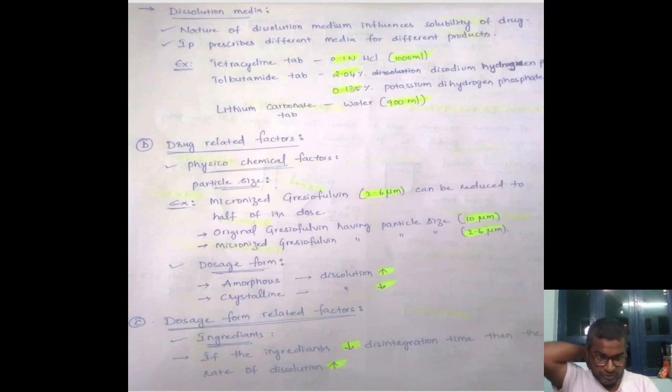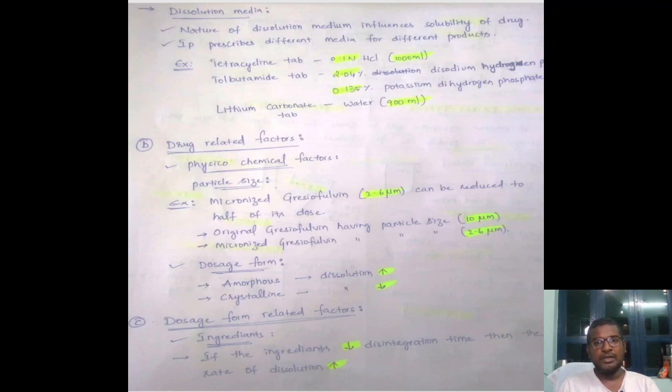And the next one is dosage form related factors. Here the dosage form related factors pertain to the ingredients or the excipients that we are going to use in the formulation of a tablet. The excipients or the ingredients which are used to make the drug into a tablet form will also play an important role in the disintegration time as well as dissolution. Right? If the ingredients, nothing but the excipients present in the tablet, decrease the disintegration time, then the dissolution rate will increase.